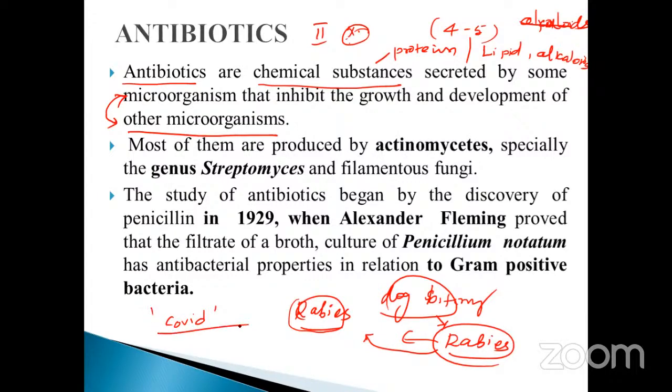COVID is one of the worldwide problems created over 2 to 3 years. We are using that, which one, injection or antibiotics? Vaccination. The vaccination contains what? That microorganism idea. The same COVID microorganism is present inside it, whether a portion of the COVID virus, a protein part, nucleic acid, or those hooks, the structures.